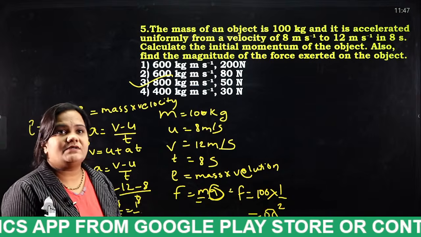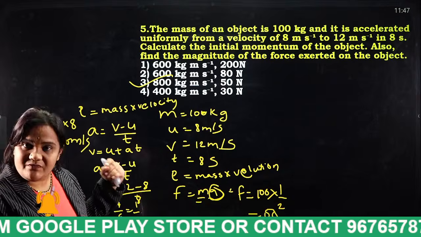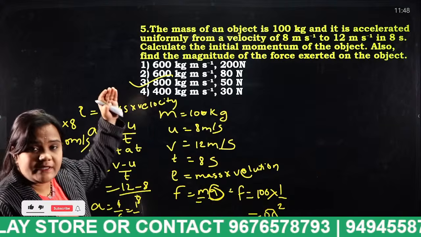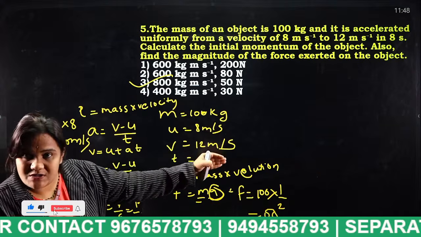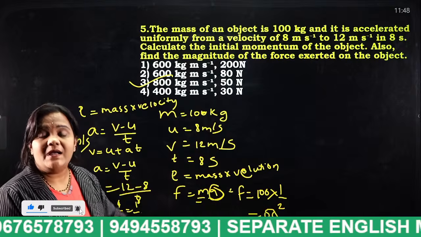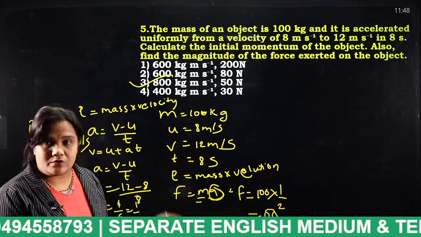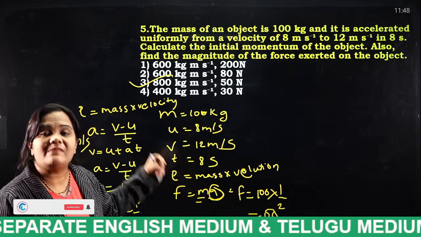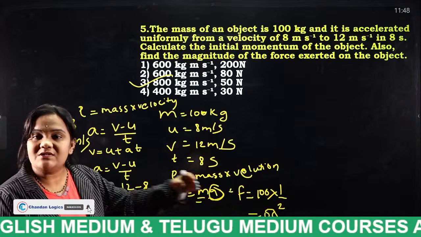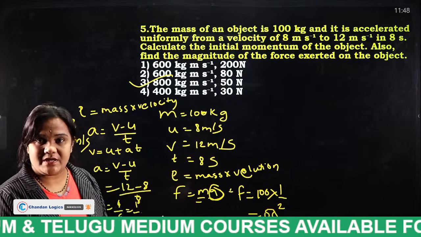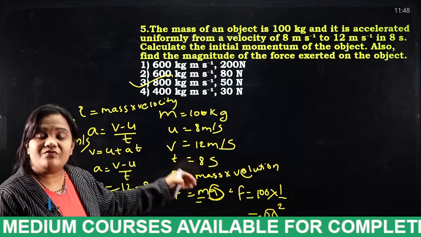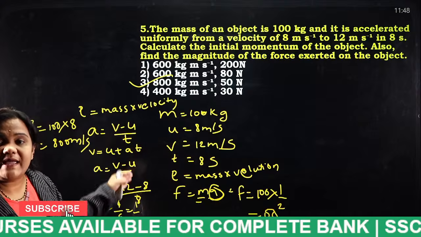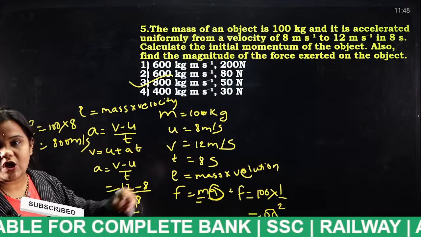Okay, did you understand what I said? They have given the mass, the initial velocity and the final velocity. They told us to find momentum and force. We all know momentum is equal to mass into velocity and force is equal to mass into acceleration. In the given values, we have to find a.